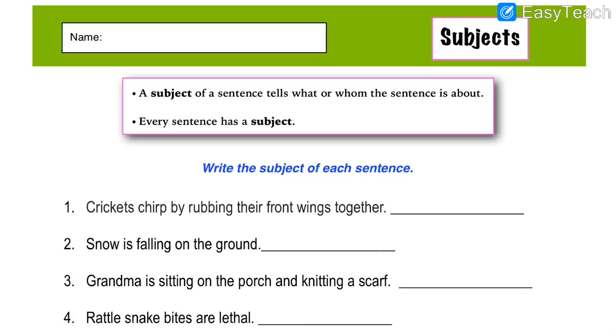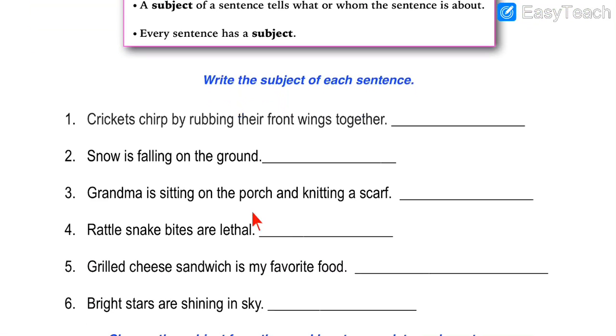So our next exercise again is based on the topic subjects. Let us solve one more interesting exercise and you will enjoy a lot, I am sure. What is given? A subject tells us what or whom the sentence is about. Every sentence has a subject. These are the same instructions as given in the previous exercise. Every sentence has a compulsory subject, and a subject will tell us who is doing the action, who is performing the action. So let us write the subject in each of the sentences given below.